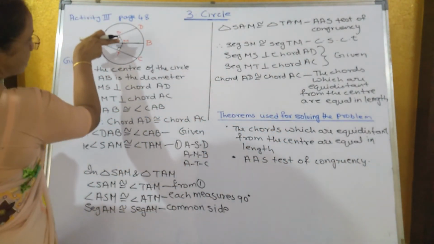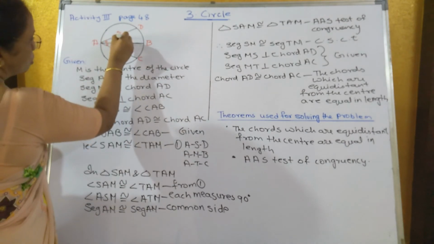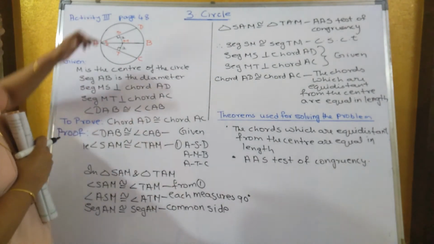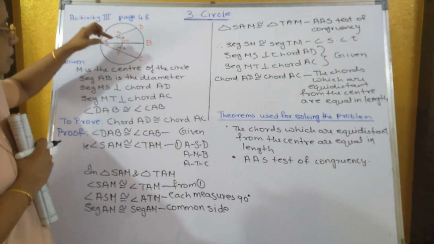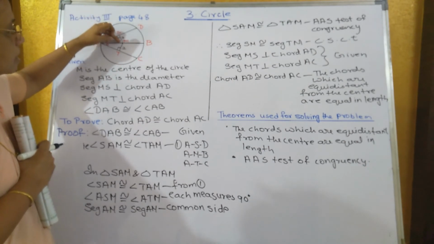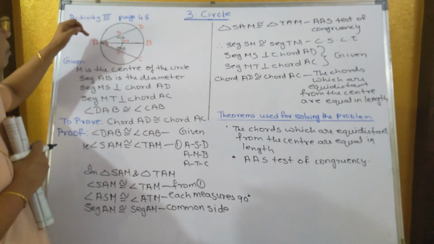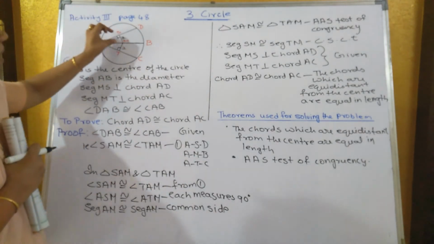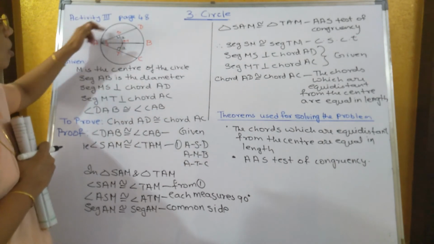Now since SM is equal to MT, that is if this is 2 centimeter, this will also be 2 centimeter. The chord AD and chord AC are equidistant from the center, at equal distance from the center, 2 centimeter from here and 2 centimeter from here. Therefore the chords have to be congruent to each other. So if they are equidistant from the center, then the chords will be equal in length.